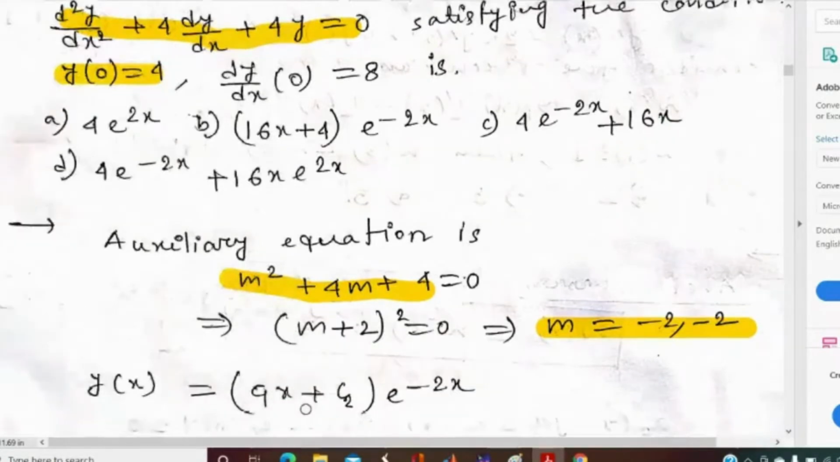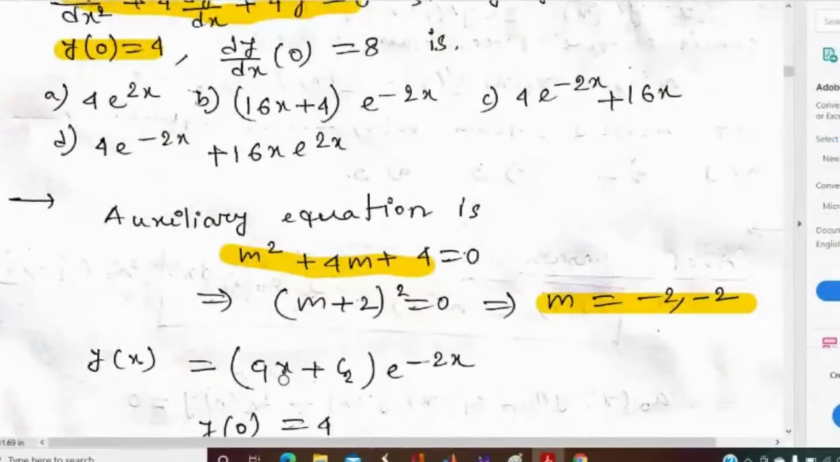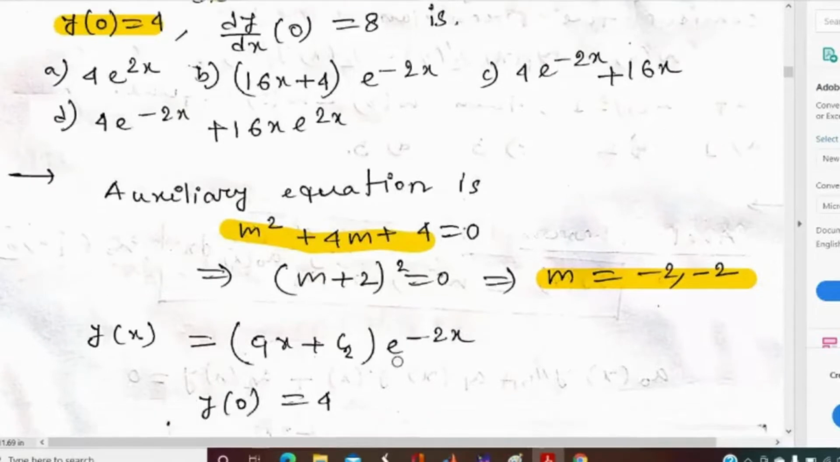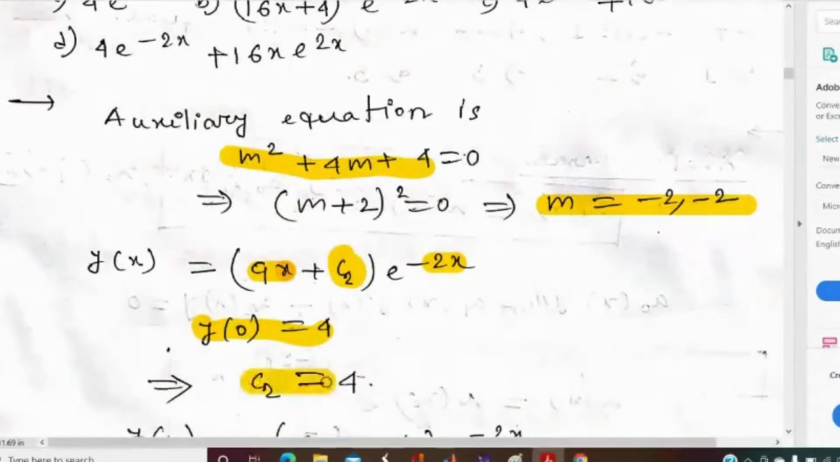So the solution can be written in the form y(x) equal to (c1x plus c2) into e to the power minus 2x. And here y(0) equal to 4 is given. So y(0) equal to 4 means when x equal to 0, the value of y is 4. If we put x equal to 0, then the c1x term becomes 0 and e to the power 0 becomes 1. So what remains on the right hand side is only c2, and y is 4. So I get c2 equal to 4.